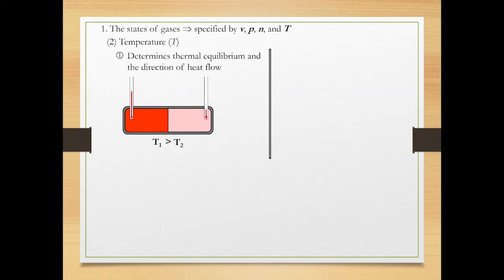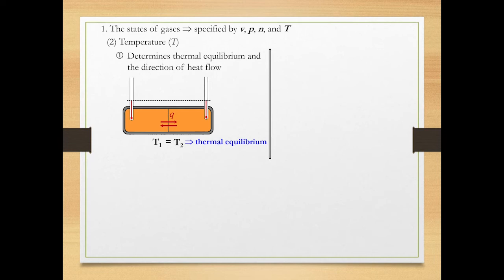Suppose the temperature of the left compartment is higher than the temperature of the right compartment. Which direction do you think heat would flow? The answer is obvious. Heat would flow from the left to the right. This is because heat always flows from an object at a higher temperature to an object at a lower temperature until the temperatures at both sides become equal.